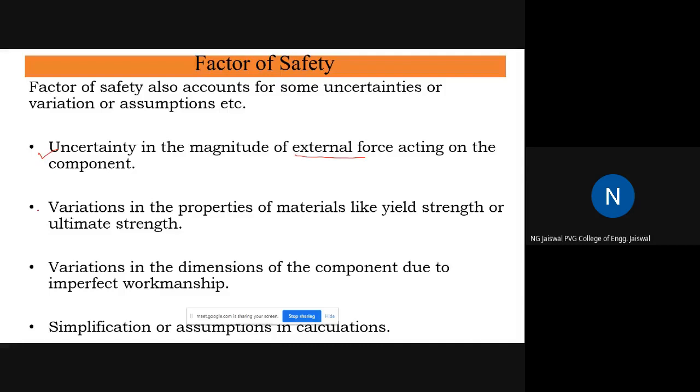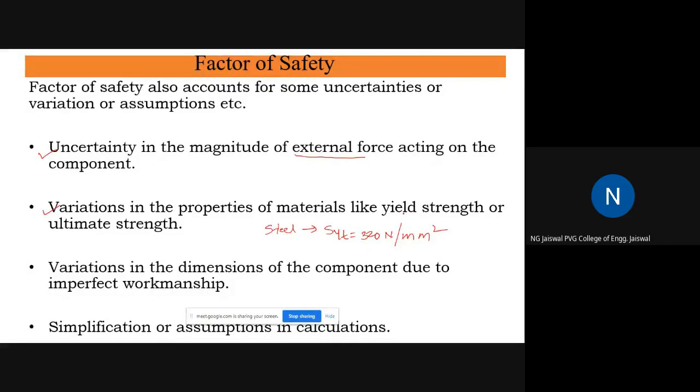It will also take into account the variation in the properties of materials. Because suppose there is some steel material, and you are using some data that SYT is equal to, suppose, 320 Newton per mm square. Now, where does this data come from? The data comes from some actual testing.